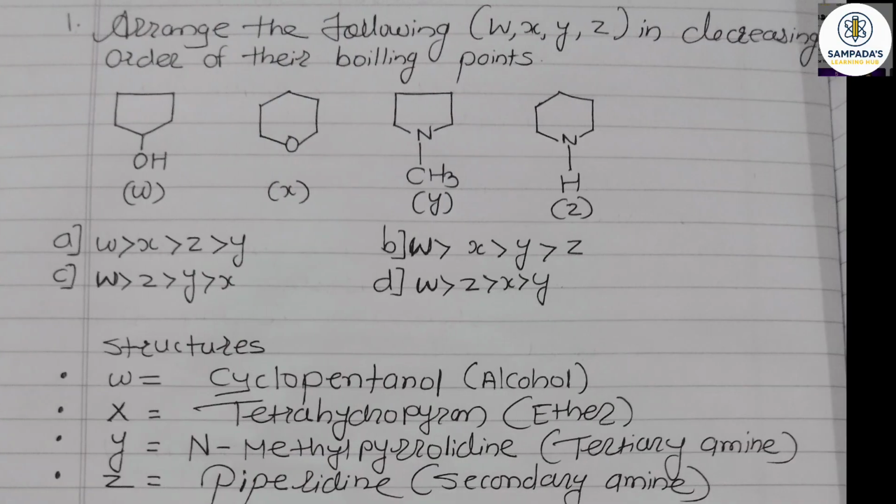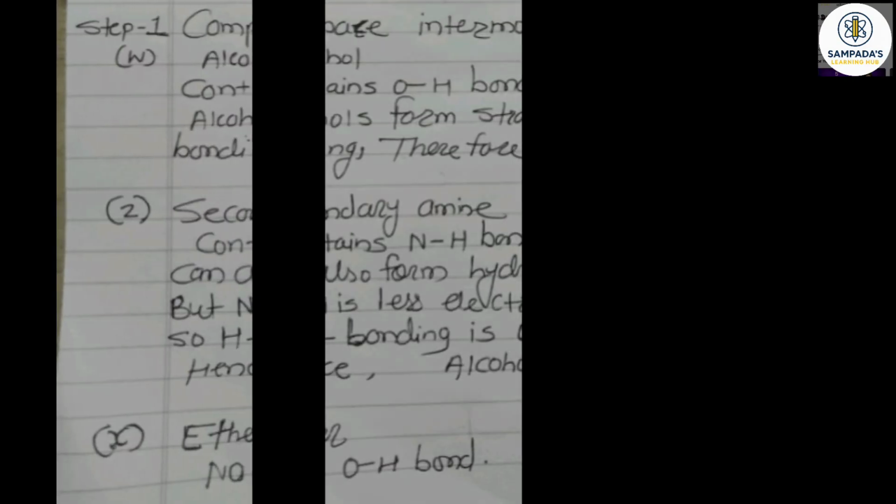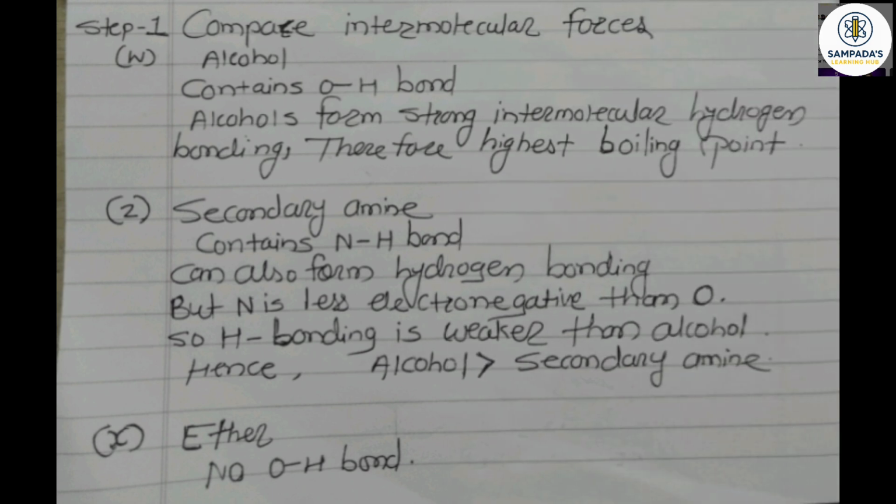The compound W, the cyclopentanol, alcohol, contains an OH bond. Alcohols form strong intermolecular hydrogen bonding and therefore the highest boiling point is there. In compound Z, piperidine, the secondary amine contains an NH bond and can also form hydrogen bonding. But nitrogen is less electronegative than oxygen, so hydrogen bonding is weaker than alcohol. Hence, alcohol is greater than secondary amine.